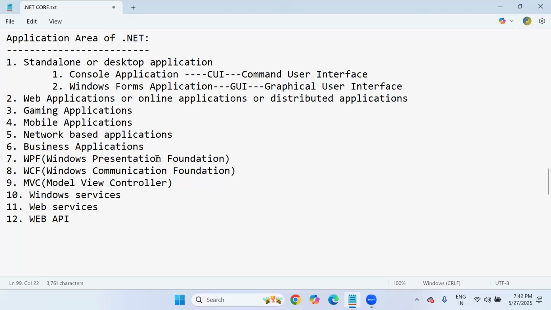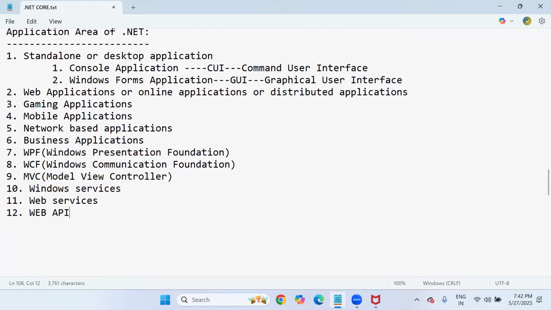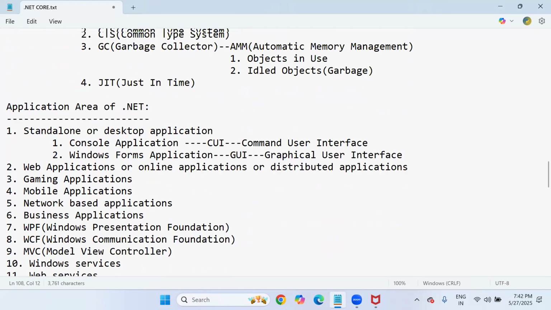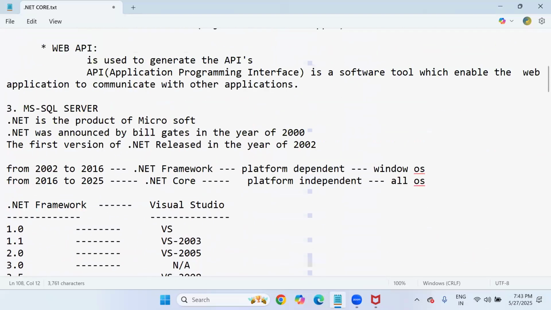Windows Presentation Foundation applications are an extension of Windows Forms. Windows Communication Foundation is an extension of web services. So these many applications we can build using .NET: web services, Windows services, Web API, MVC, WCF, WPF, and a lot more, not only what I list out here. So this total complete introduction was completed last session, and in this session what we discuss is application area, .NET components, execution process, versions and all.